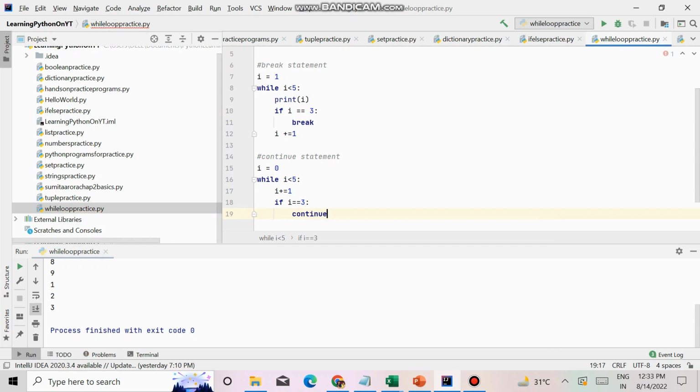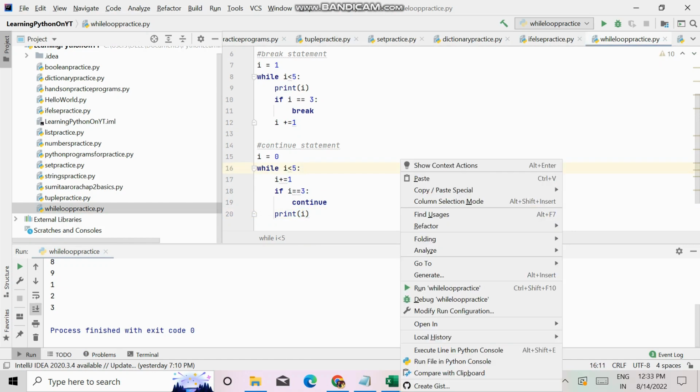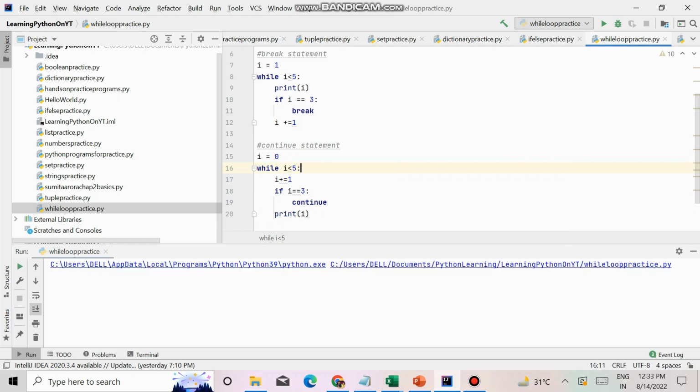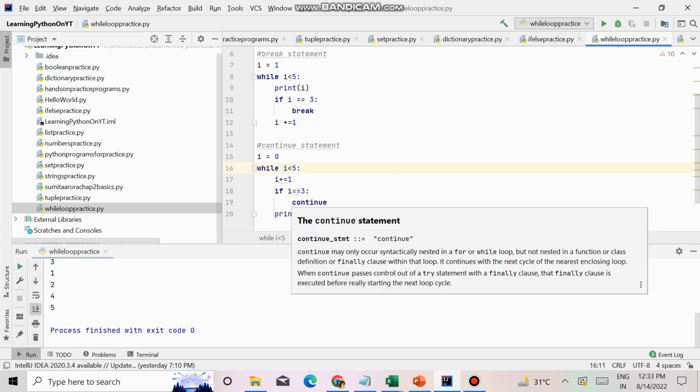When it is 3, it will go back to line number 16. So line number 20 will not work, so 3 will not get printed. So continue means that it will go back to the while loop. So 1, 2, 4, 5 is the output.